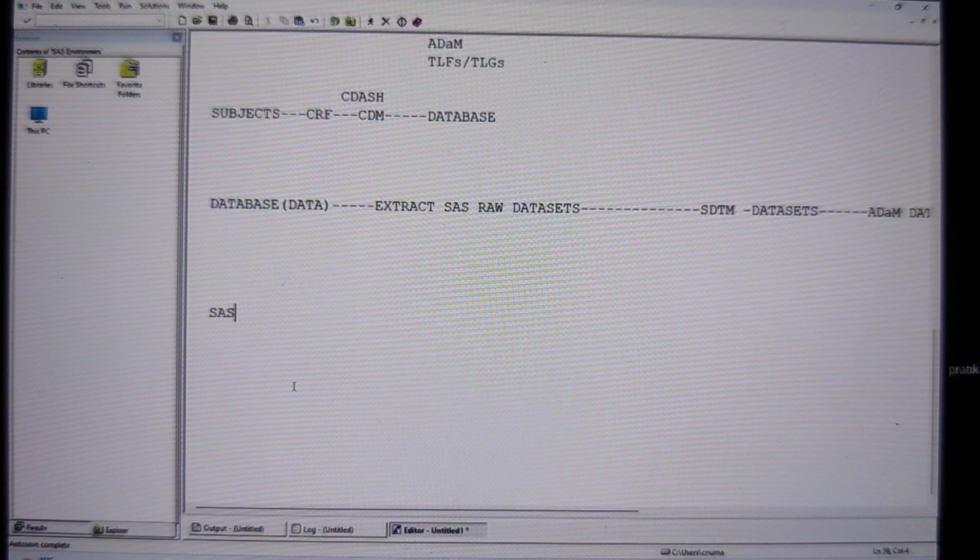I just have a question. As a clinical SAS programmer, you said we receive a raw data set from the CDM team. Will those data sets always be in a SAS file, or will they be a CSV file, or Excel, or what is it?